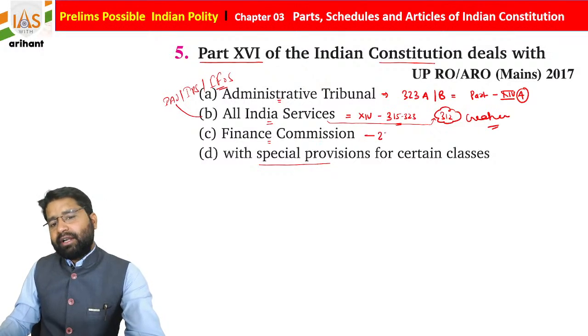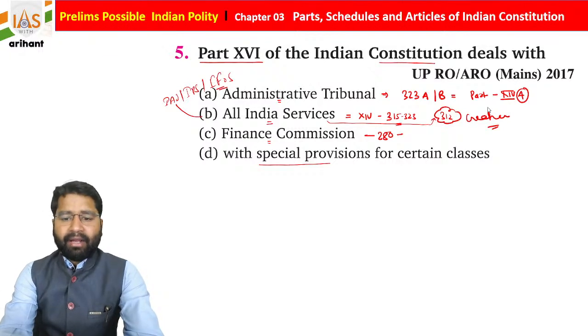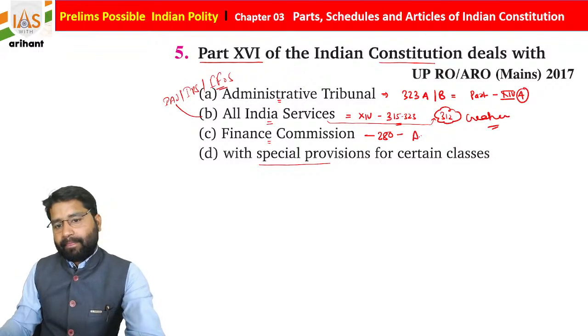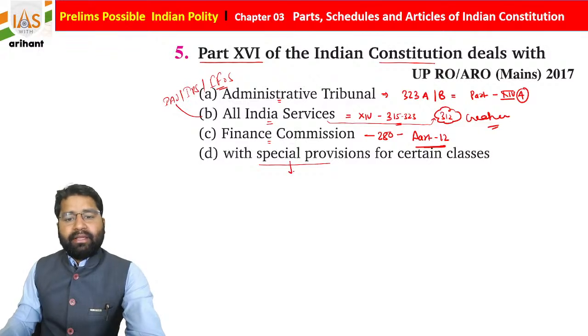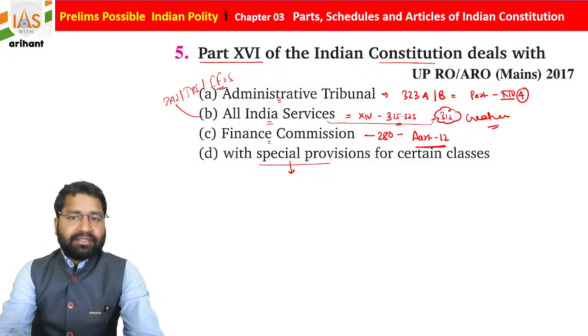Finance Commission is under Article 280, and if it is Article 280, automatically it will be part of Part number 12 of the Indian Constitution. If you see special provision for certain classes like OBC, SC, ST, there are some special provisions given for them.